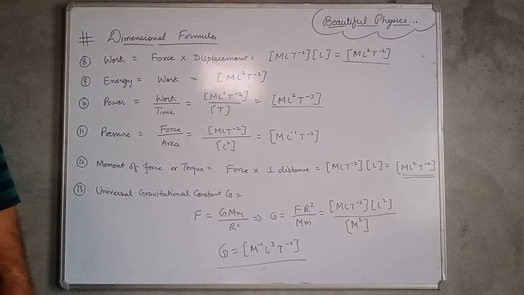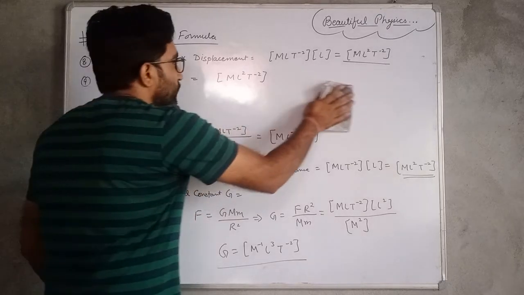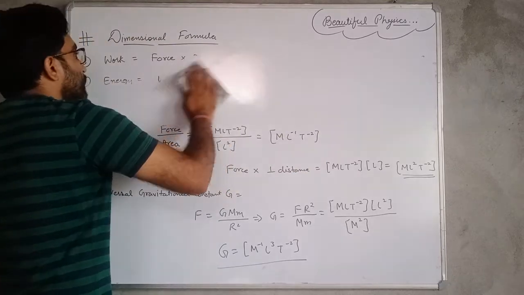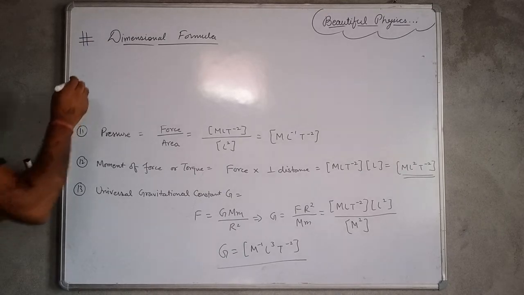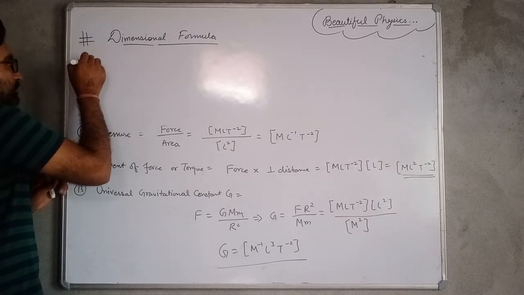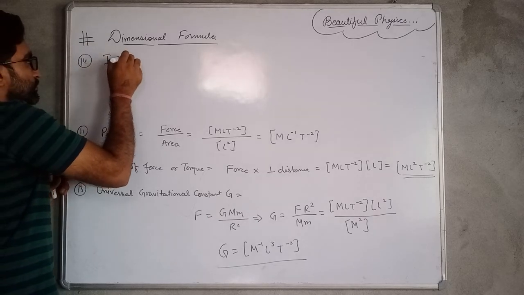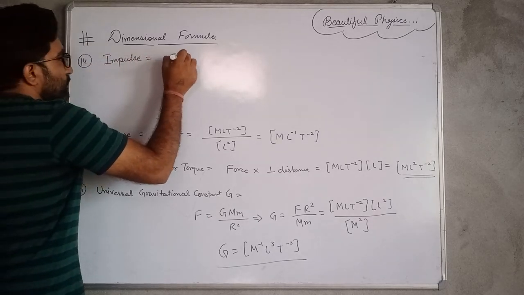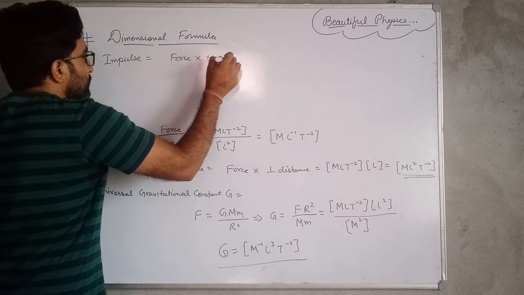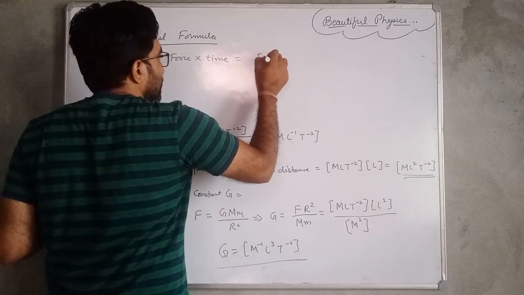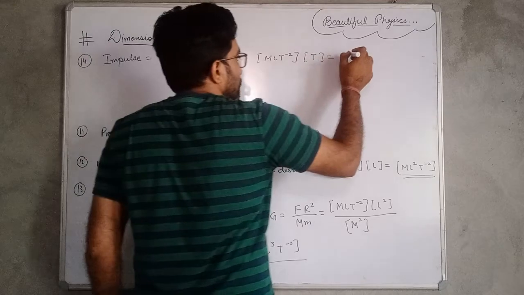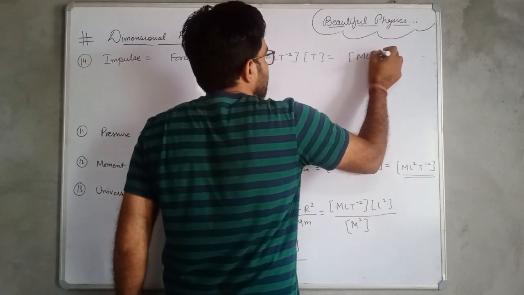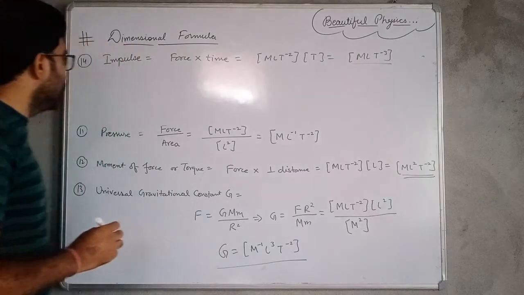Okay, next one is the impulse of a force. Impulse is a force acting for a very short interval of time, or it can be represented by force into time. Impulse is equal to force into time, and the dimensional formula for force is M L T minus 2, and for time it is again T, so it will be M L T minus 3. It is the dimensional formula for impulse.